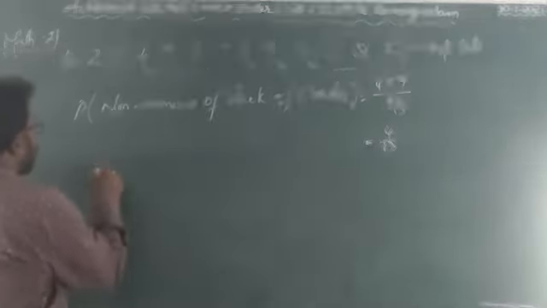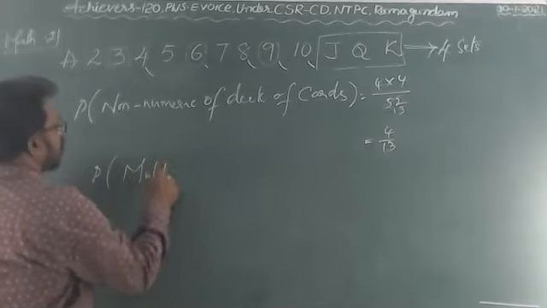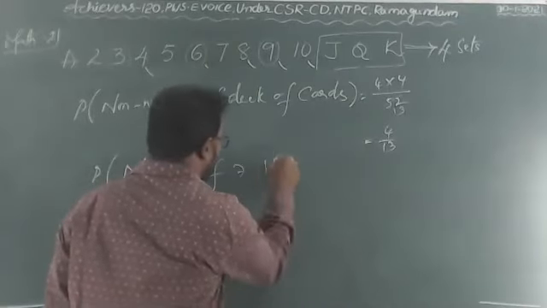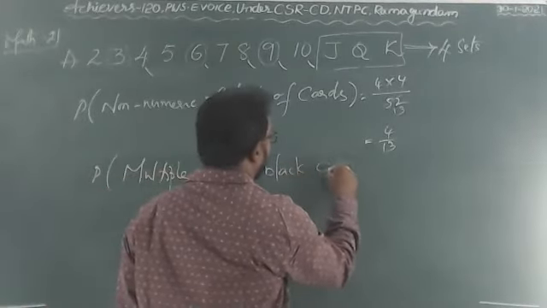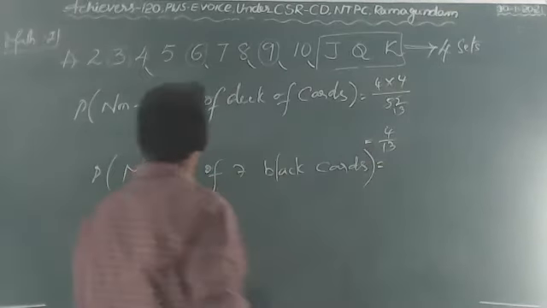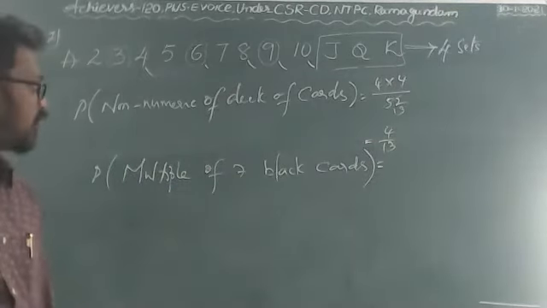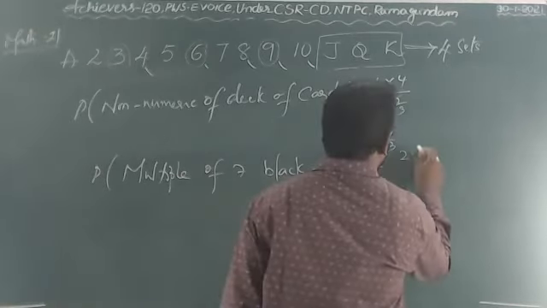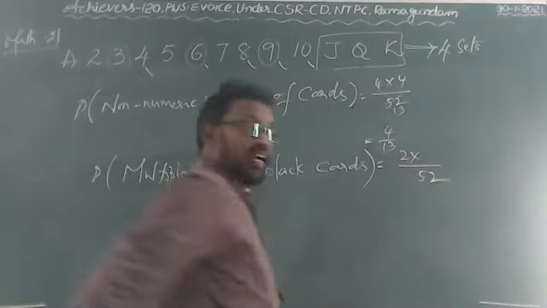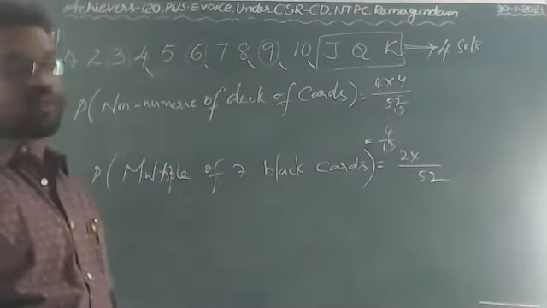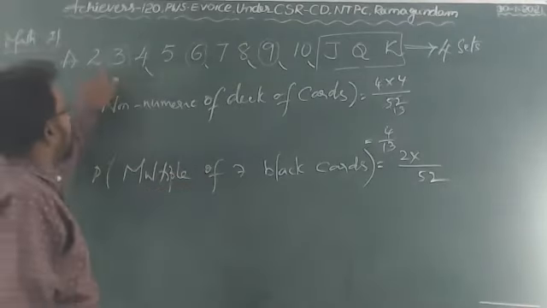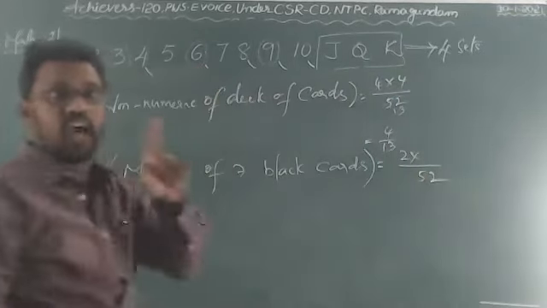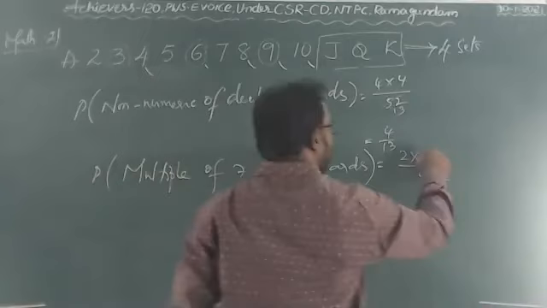Now, what is the probability of getting the multiples of 7 among black cards? First of all, black cards are how many sets here? 2 sets will be there. How many multiples of 7 will be there? 7 ones are 7, 7 twos are 14. No, there is no 14. So only how many are there? 1. So write down 1.